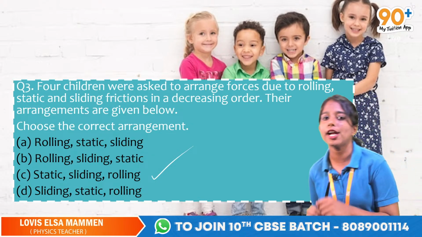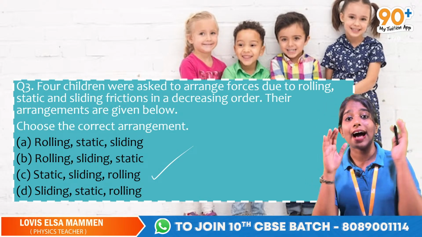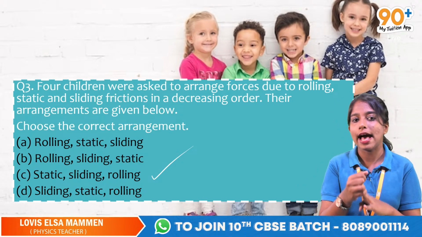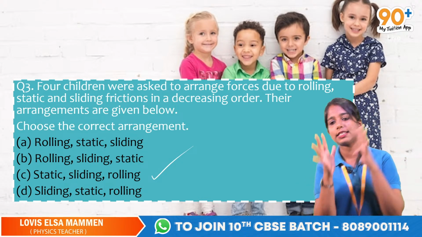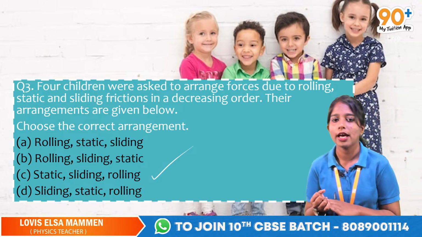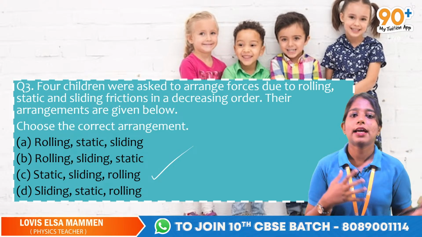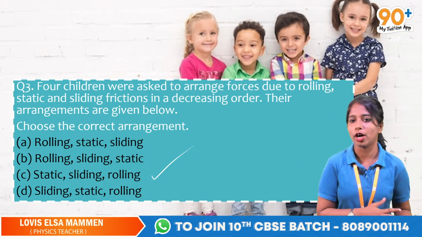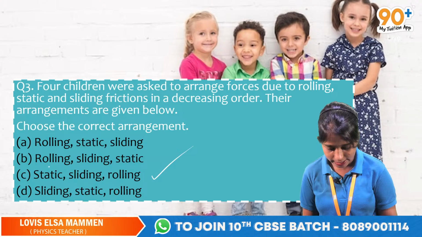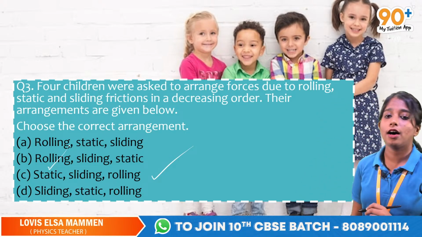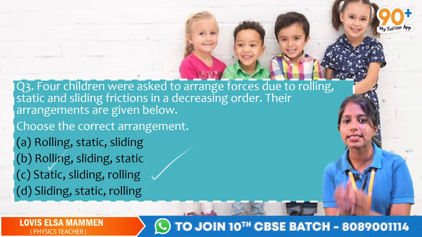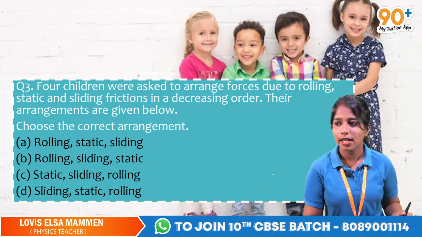So what can you understand? Static friction has got the highest value of friction. Sliding is in the midway, and the rolling friction is having the least value of friction. This can be asked the other way around too, in increasing order, but here what is asked is decreasing order. So it's very important. Static is the highest friction force, sliding in the midway, and rolling has got the least value of friction.